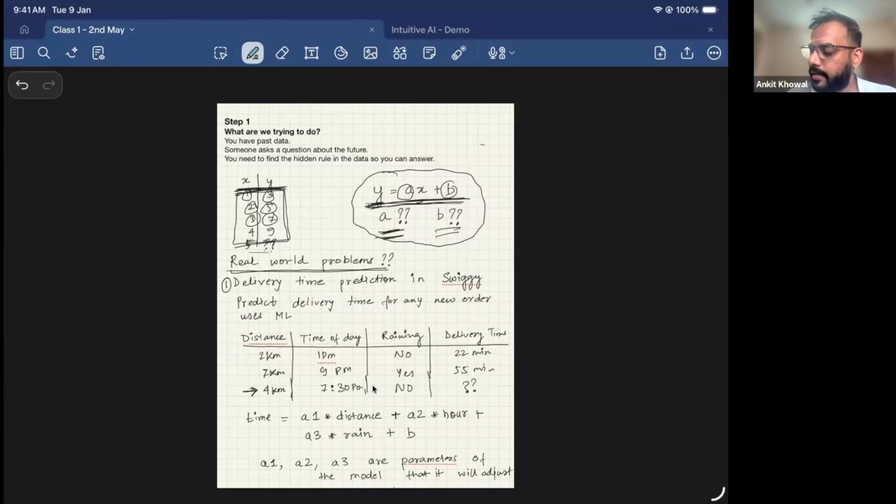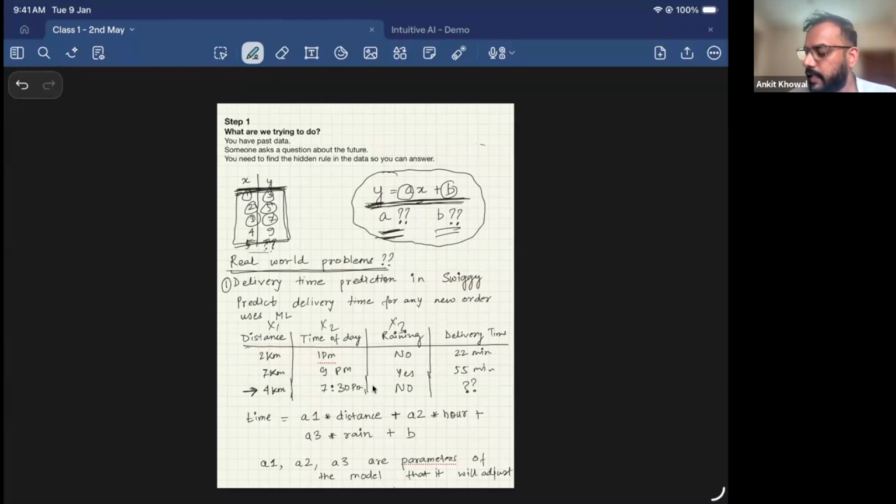So now for that, what is the problem? That every time somebody orders the food, I have to give the estimated time, right? So that is the problem. Now relating it to our xy example, what is x? There are different inputs, right? It's not a straightforward problem wherein there is just one parameter which is deciding the delivery time. There are multiple things on which the delivery time depends.